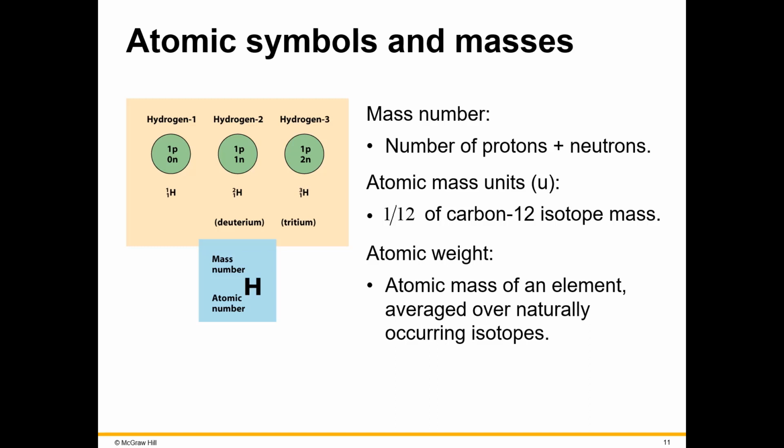Now, the atomic weight for an element is calculated as the average mass of all the isotopes of an element based upon each isotope's relative abundance in nature. In other words, hydrogen 1 makes up more than 99% of the hydrogen atoms, and hydrogen 2 makes up less than 1%. So the atomic weight will be closer to 1, or the weight of hydrogen 1.